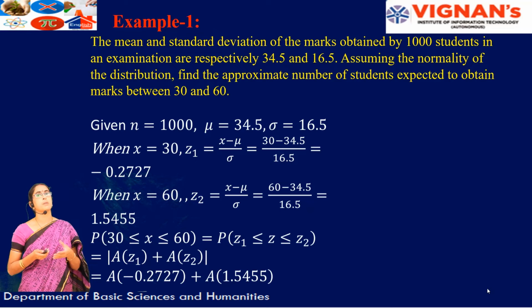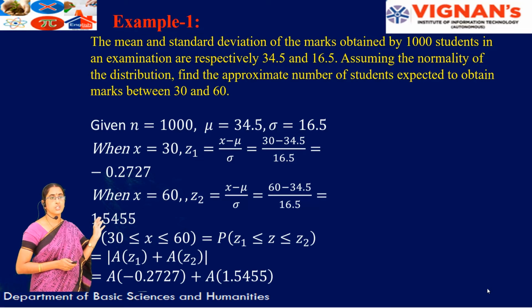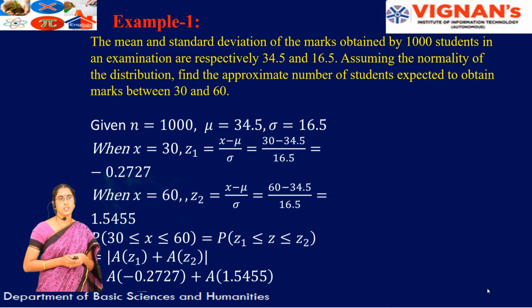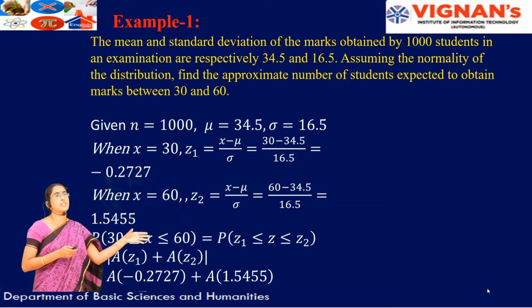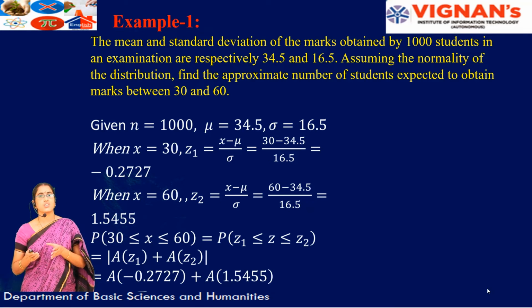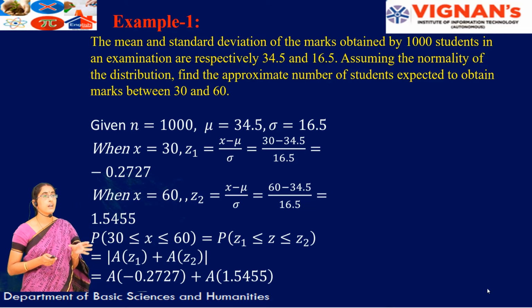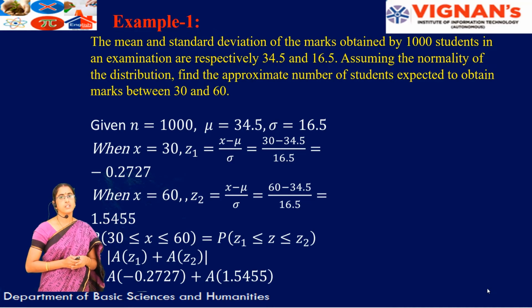So whatever the data may be, there may be a deviation in it, whatever things you consider. So the deviation also we have to consider in every situation. Now: assuming the normality of the distribution, find the approximate number of students expected to obtain marks between 30 and 60. In binomial and Poisson distributions, we just find the probability of random variables when the probability of success and failure is given and the average rate of the experiment is given. But when the mean and deviation are given and we have to find the probability of the range between the variables, there we have to use the normal distribution.